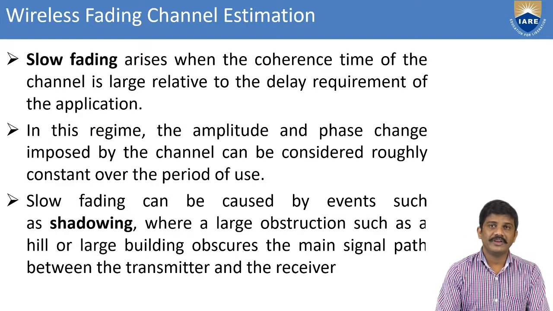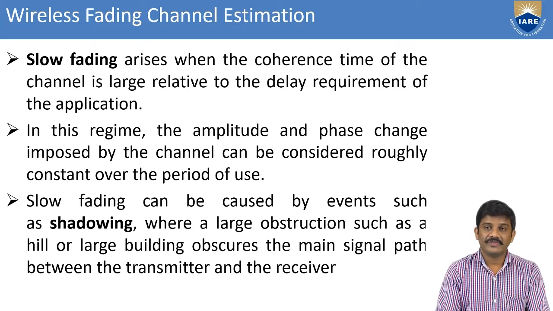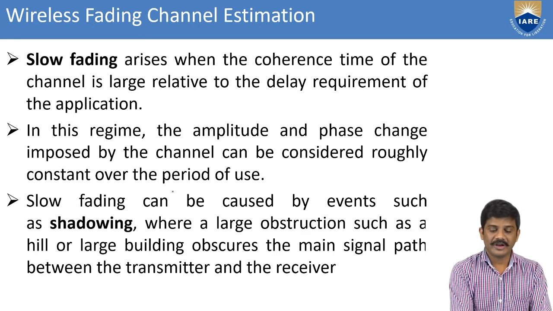Okay, coming to slow fading, it arises when the coherence time of the channel is large relative to the delay requirement of the application. In this case, the amplitude and phase change imposed by the channel can be considered roughly constant over the period of use.